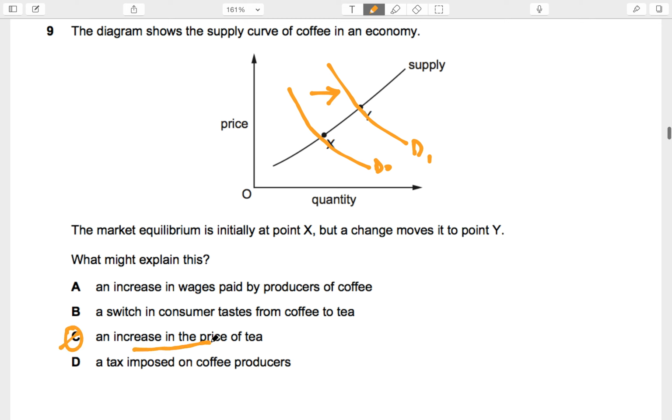If T becomes expensive, this would mean that the substitute becomes expensive, so demand for coffee would go up. Isn't that true?